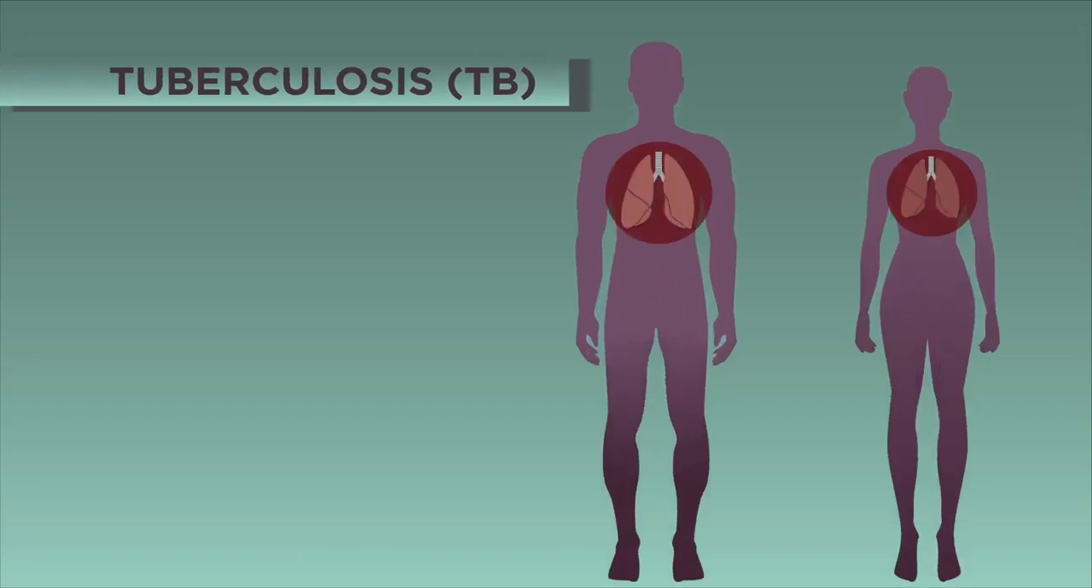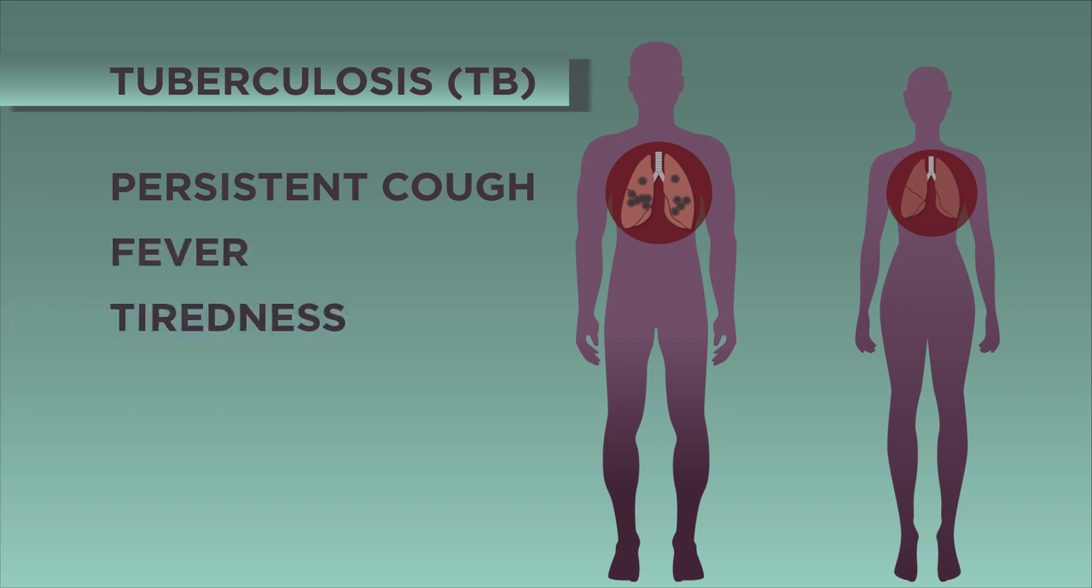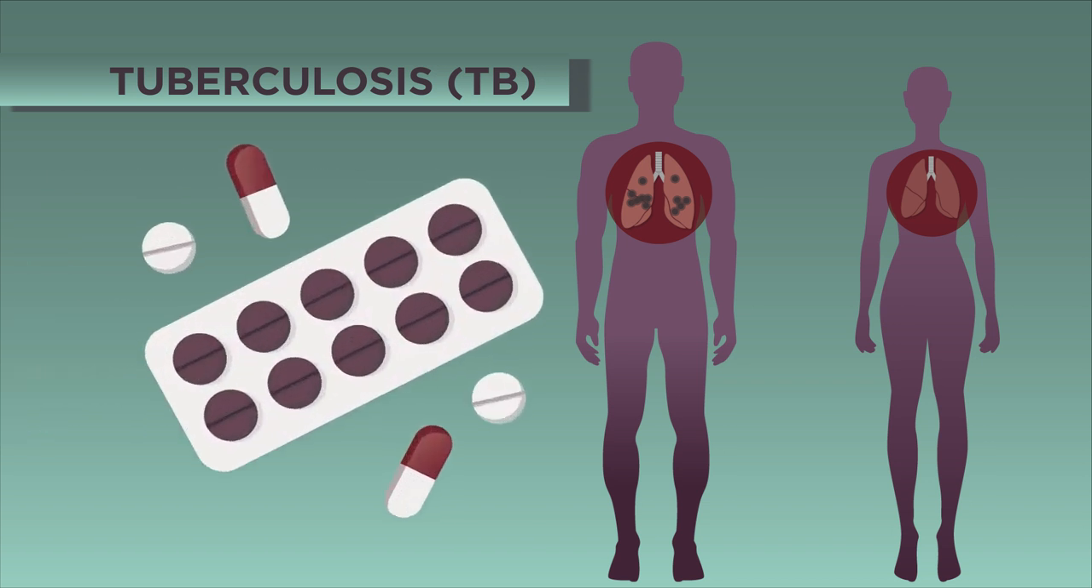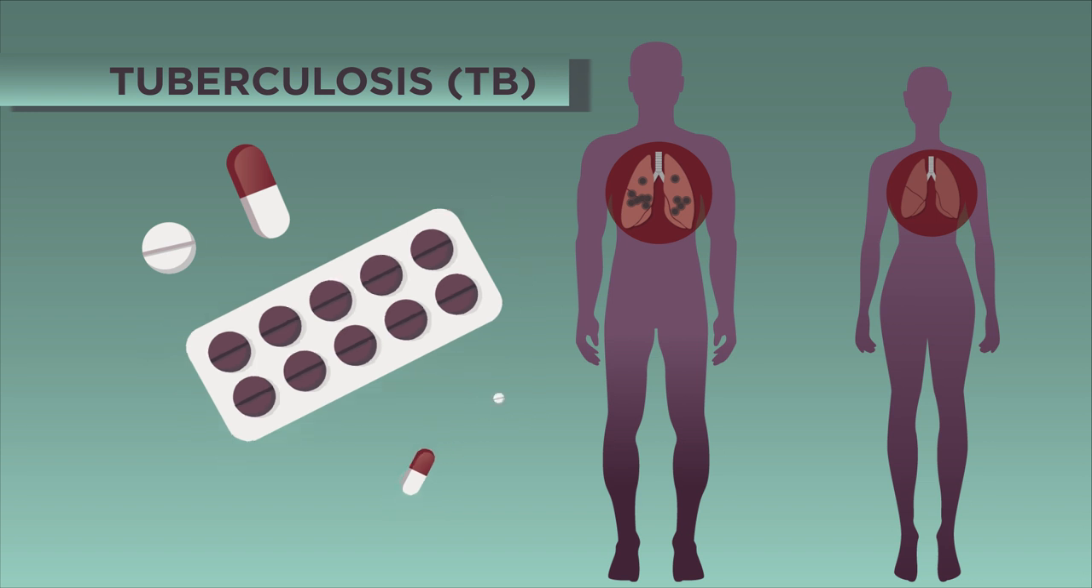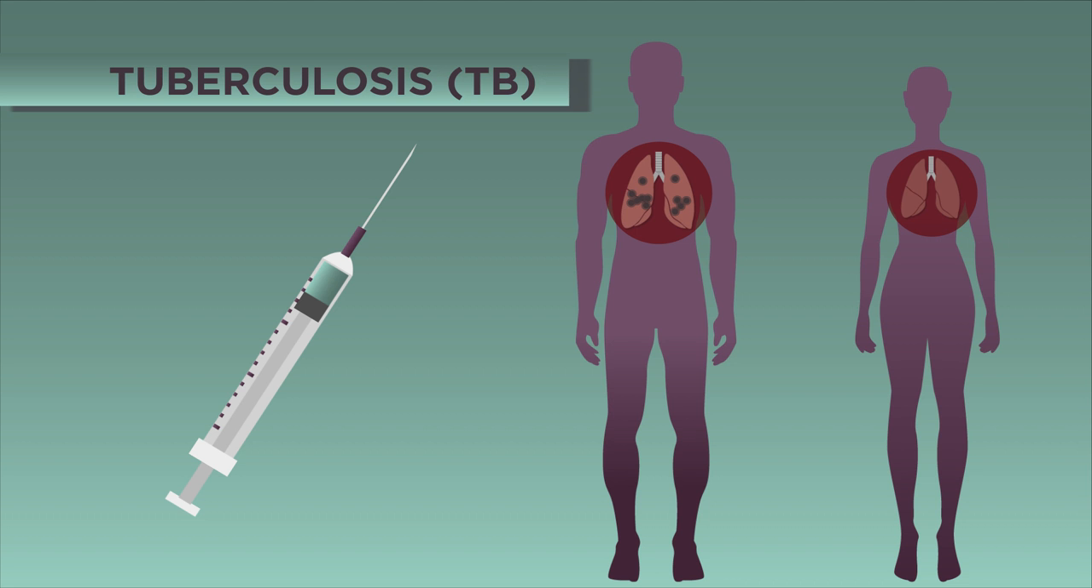Tuberculosis, or TB for short, is a bacterial infection that mainly affects the lungs. It is spread by breathing in tiny droplets of coughs or sneezes of an infected person or animal. Symptoms of TB include a persistent cough, which may bring up blood, fever, tiredness, and swellings in the neck. TB is a serious condition, but it can be cured if it's treated with the right antibiotics. The number of cases of TB in many countries has been reduced by the use of vaccination.